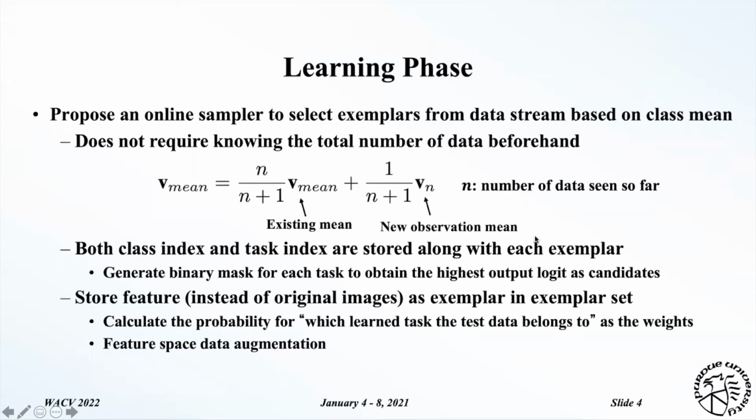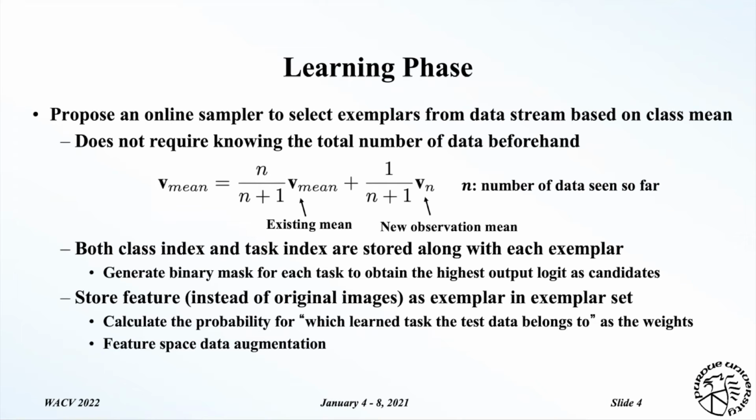First of all, in the learning phase, we propose an online sampler which is capable of selecting exemplars from the data stream based on the class mean. As shown in the equation here, we update the mean vector by using each new observation, which does not require knowing the total number of data beforehand. In addition, we store both the class index and the task index along with the selected exemplar. So during the inference phase, the task index will be used to generate the binary mask to obtain the highest output logit as the candidates.